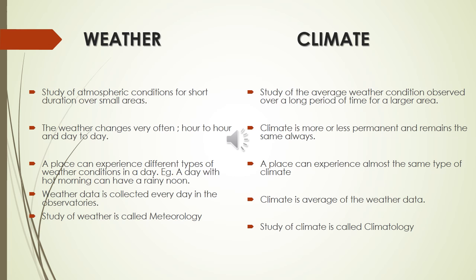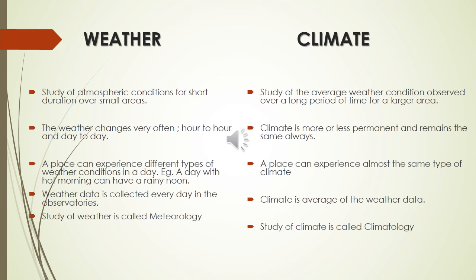First, weather is the study of atmospheric condition for a short duration over a small area, while climate is the study of average weather condition observed over a longer period of time for a larger area, nearly 25 to 35 years.